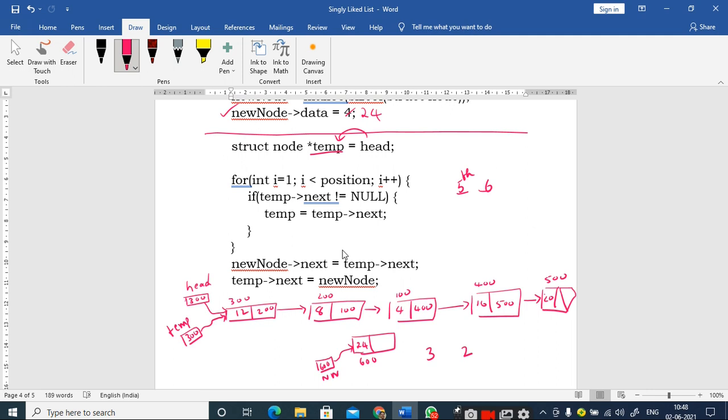Yes, sir. Now I have to move this temporary pointer to point to the second node. That means I have to iterate how many times? Two times. I have to iterate up to position minus 1. Is it right or not? Yes, sir. Right, this is the logic you should understand. Either you have to iterate up to position minus 1, or you can make use of this statement also, i less than position. Less than position means you will check up to 2 only, right?